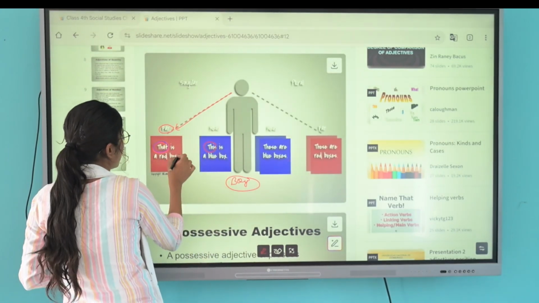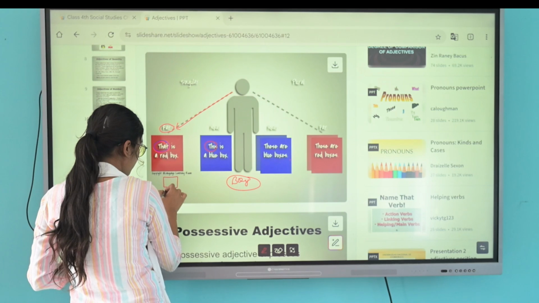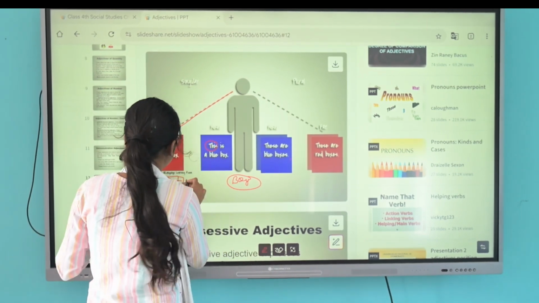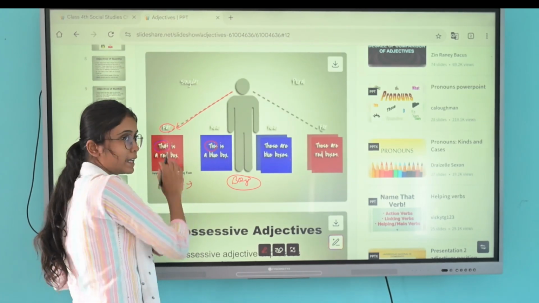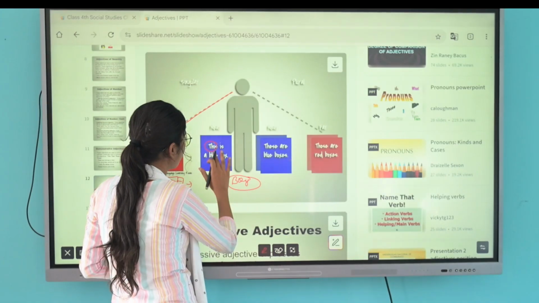These are singulars, like this is a red box. If red box is singular, so we will use that. Next, this is a blue box. What kind of box is this?